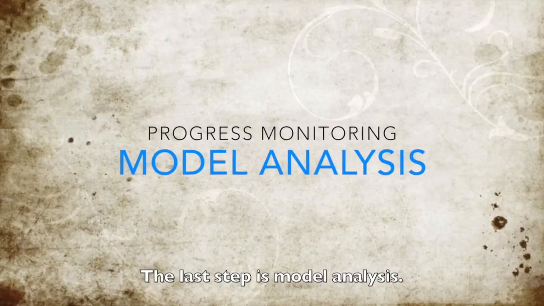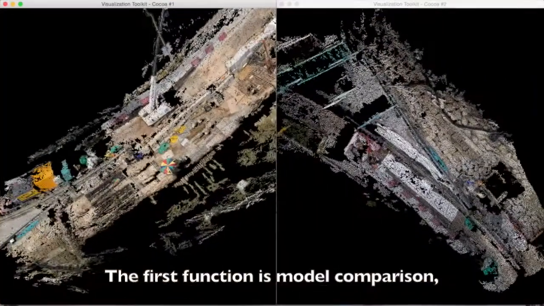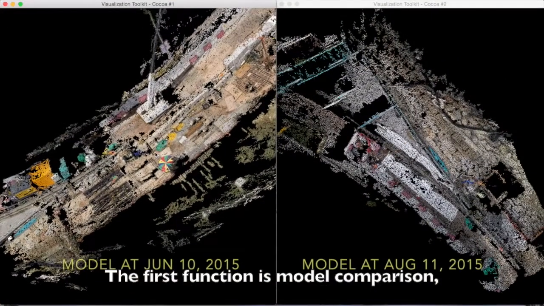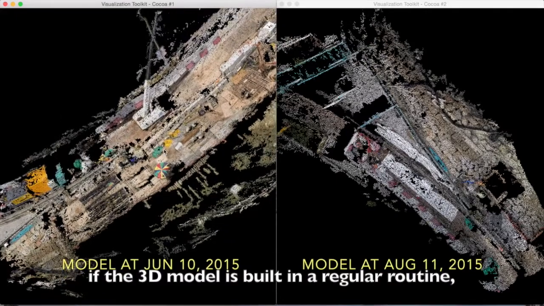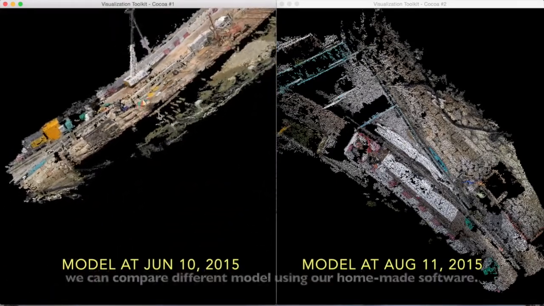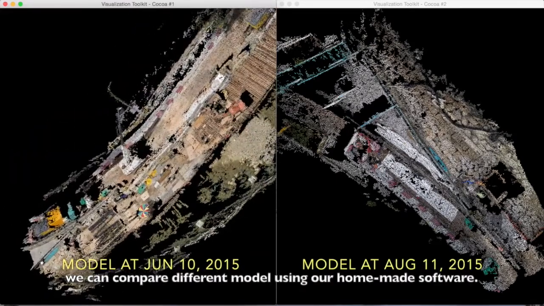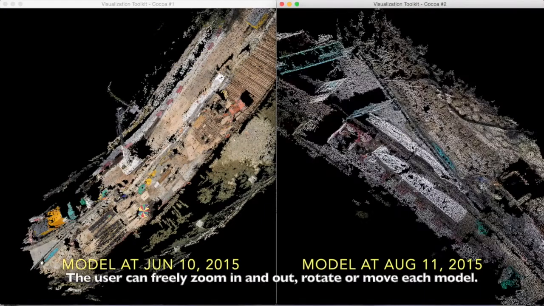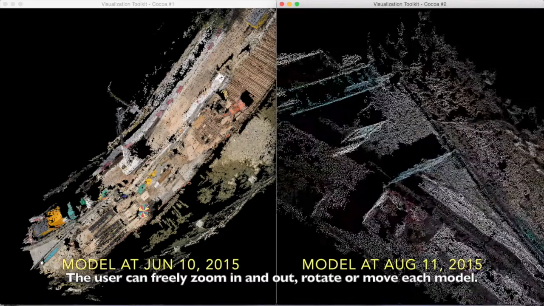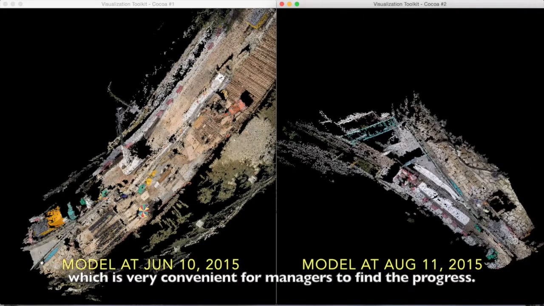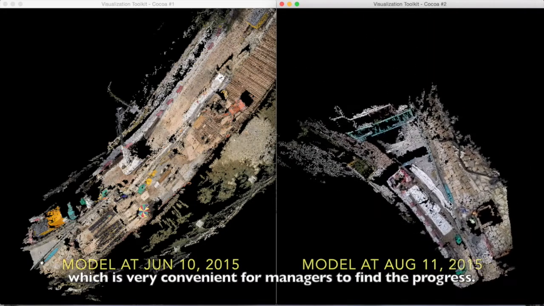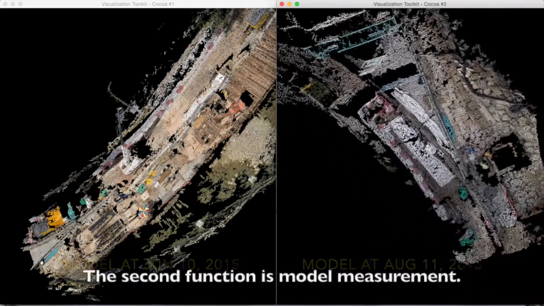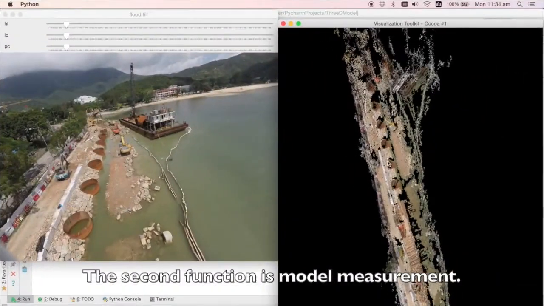The last step is model analysis. The first function is model comparison. If the 3D model is built in a regular routine, we can compare different models using our homemade software. The user can freely zoom in and out, rotate and move each model, which is very convenient for managers to find the progress.